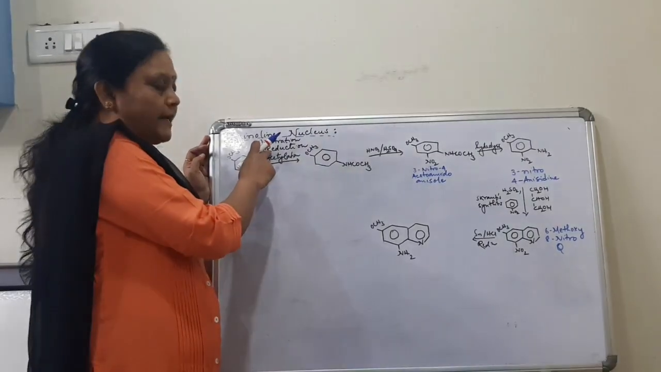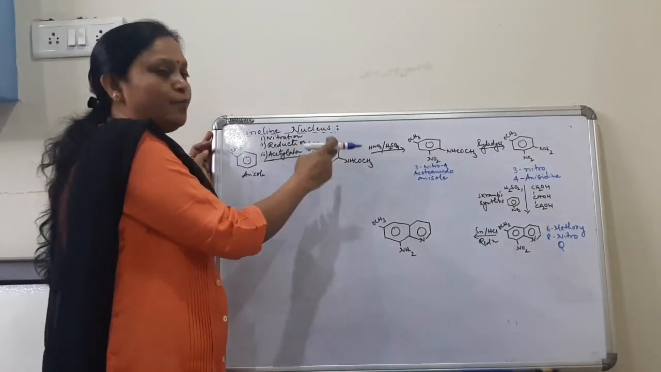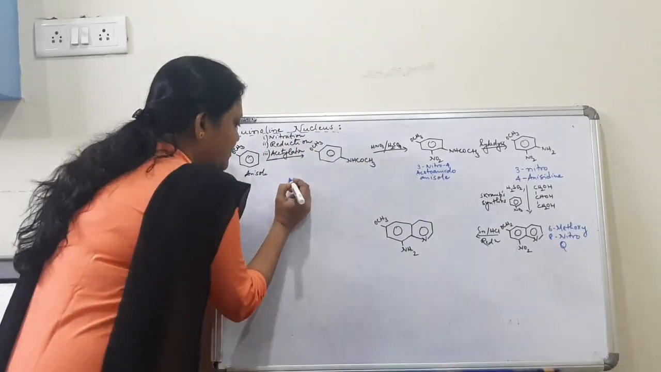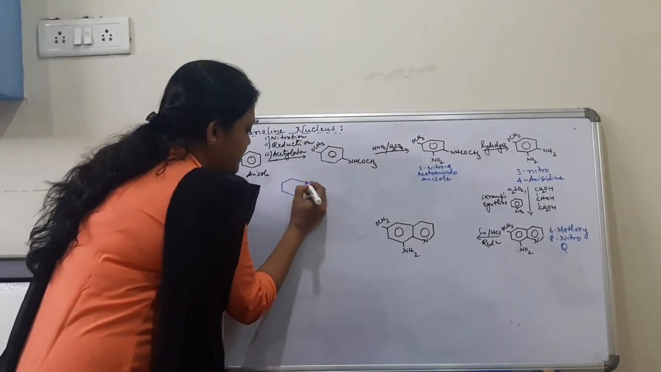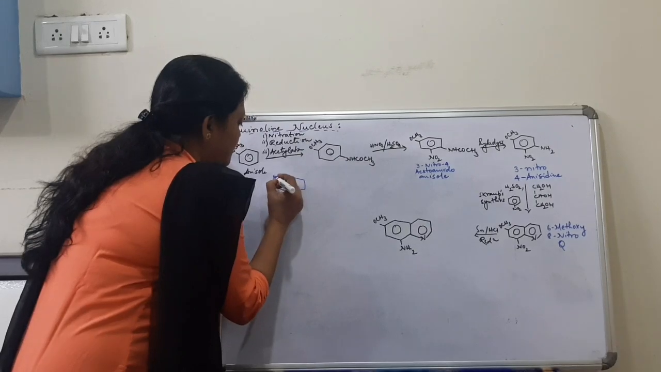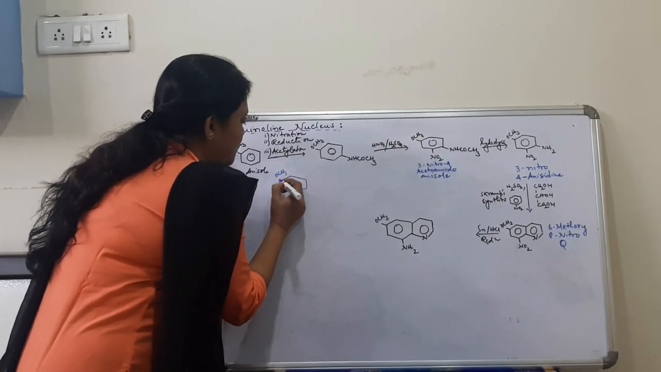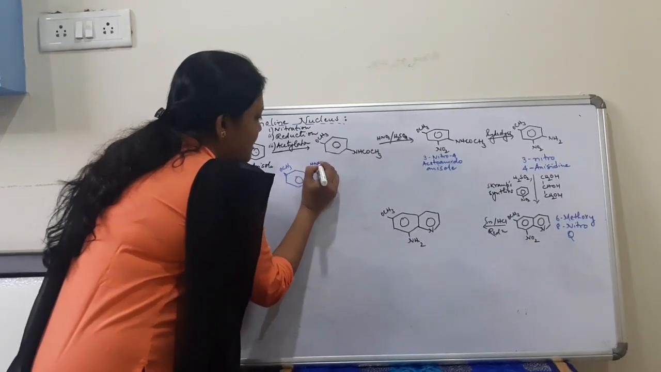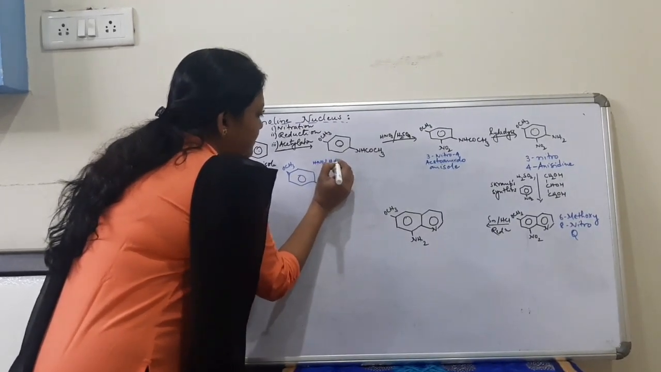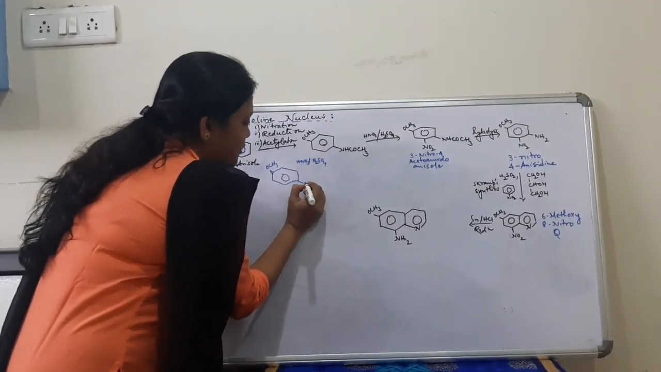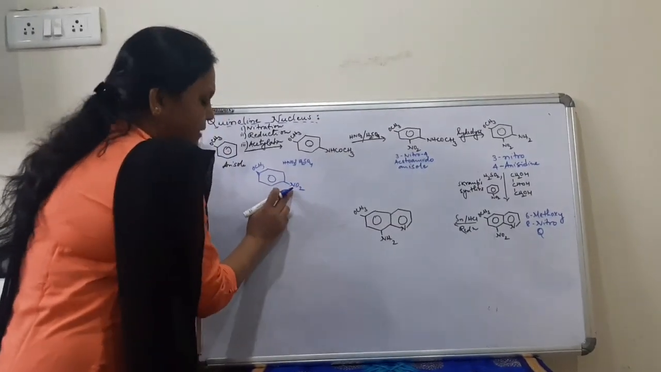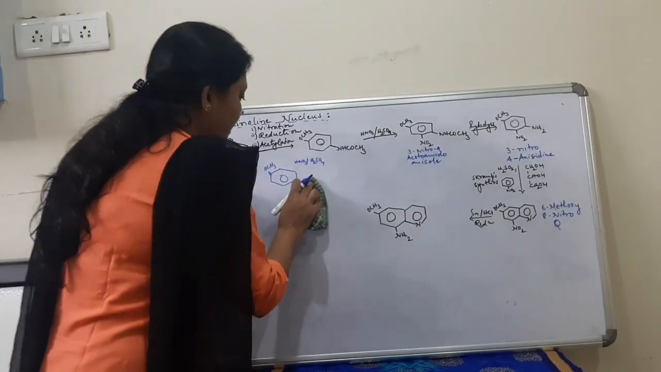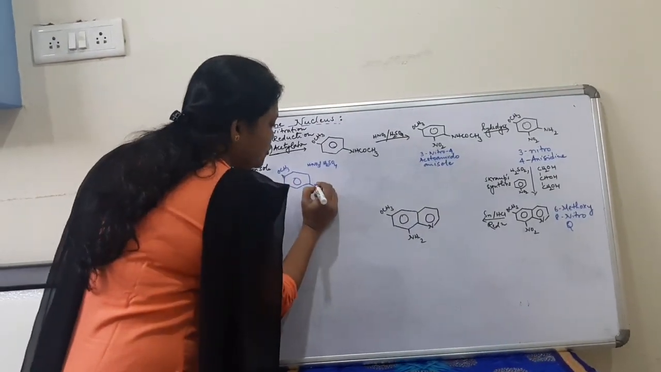Then we are doing the reduction. That means the nitro group will convert into NH2 group. If we write it here, it is like this, that this is OCH3. When we do the nitration with HNO3 and H2SO4, the group substituted will be the nitro group. And then when we do the reduction, this nitro group will convert into NH2 group.